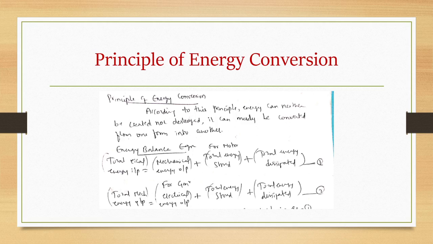And for a generator, the energy balance equation can be taken as: total mechanical energy input is equal to electrical energy output plus total energy stored plus total energy dissipated. For a motor, input is electrical energy, output is mechanical energy. For a generator, input is mechanical energy, output is electrical energy. So these are the energy balance equations for motor and generator respectively.